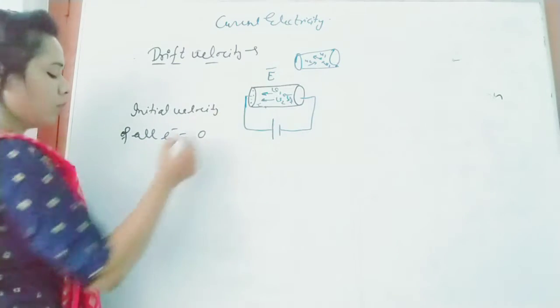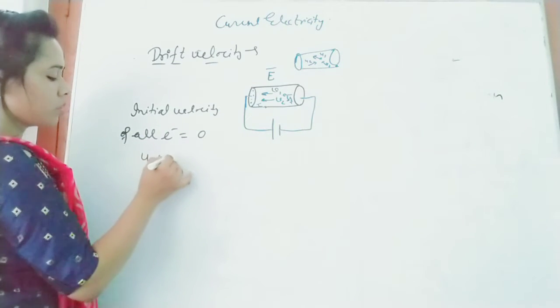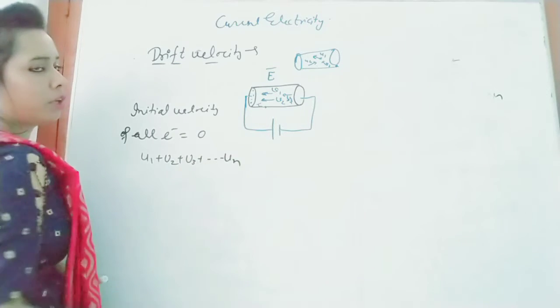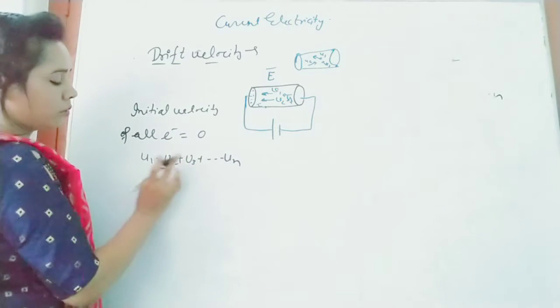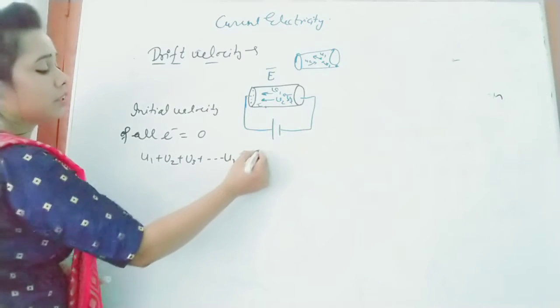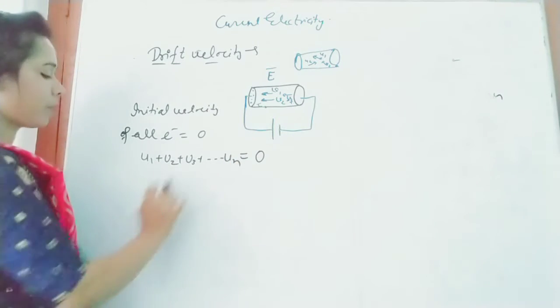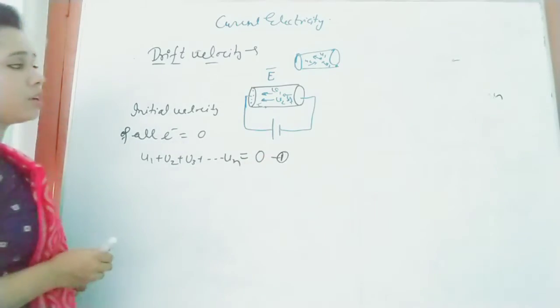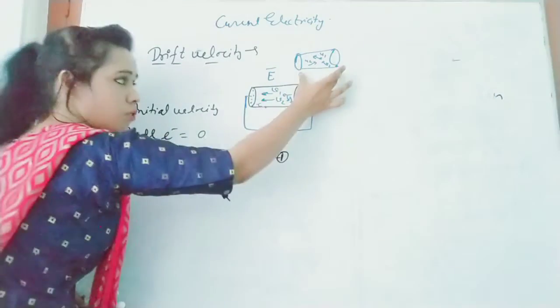And what are the initial velocities? That is u1 plus u2 plus u3 up to un. Suppose n number of electrons are there, so the initial velocities of all n electrons we can consider equal to 0. Okay, up to here it is clear. So this is the first equation, for the first case.